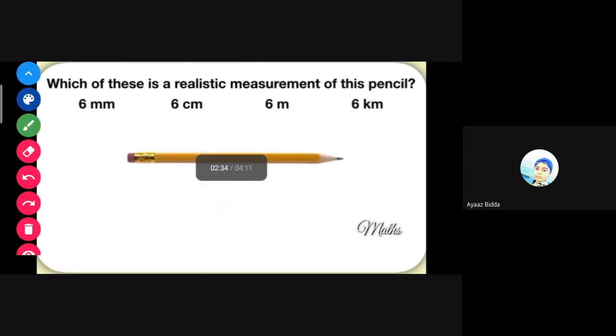Now next. For this also I'm giving 30 seconds. Even you can use your own pencil and scale. Then you can see which unit it is in, centimeter or meter. Right now everyone will first do this. Take your pencil, take your scale, measure, and then tell me what the measurement of your pencil is.